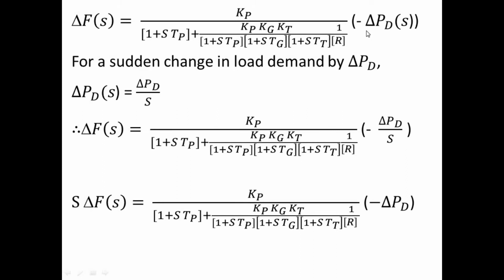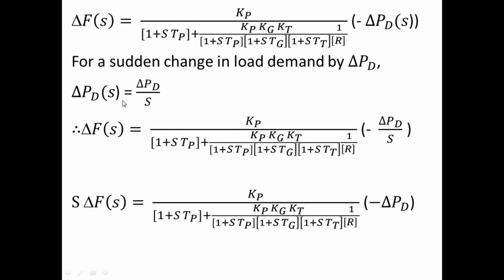And now we are going to consider a sudden change, that is, variation in the input. So here the input is del PD of S, which is already in the S domain. So we are going to consider that sudden increase in that input as a step change.